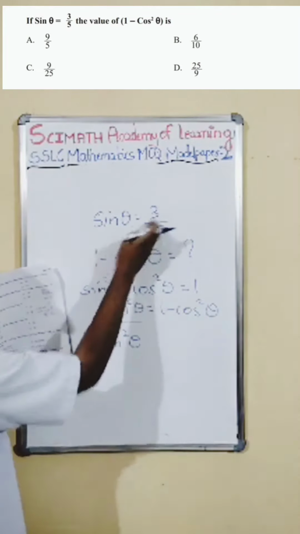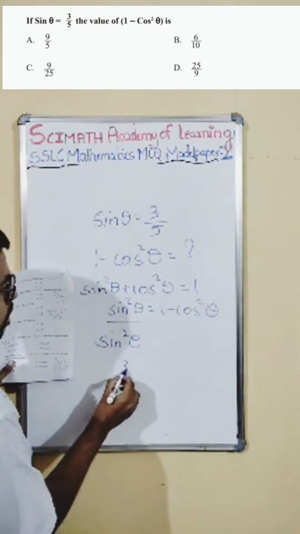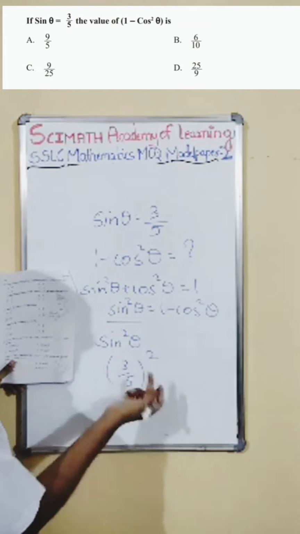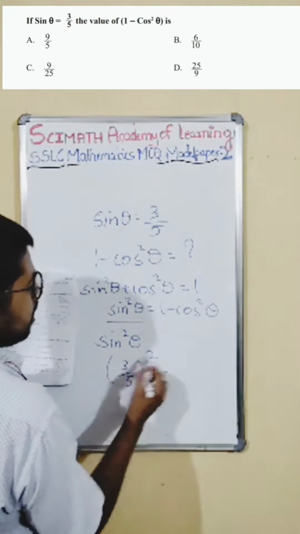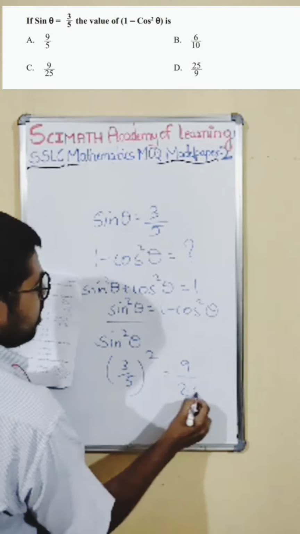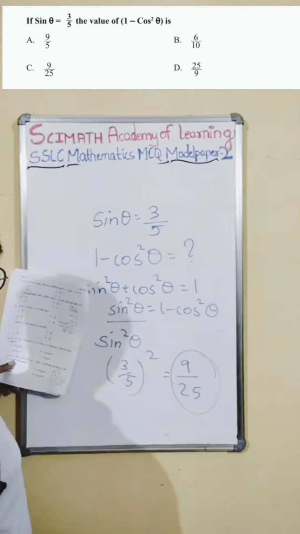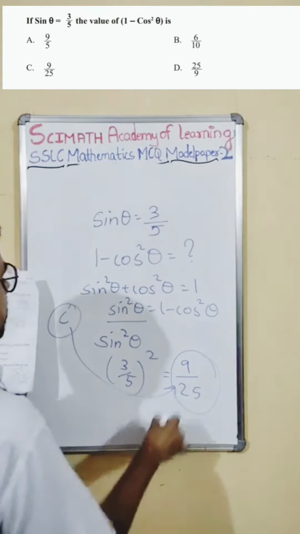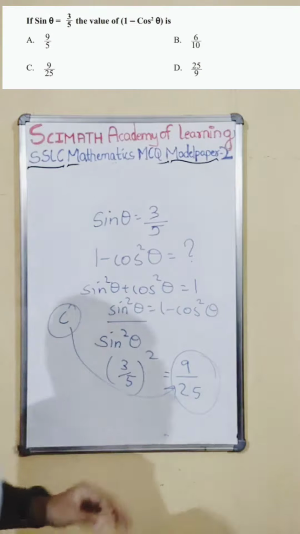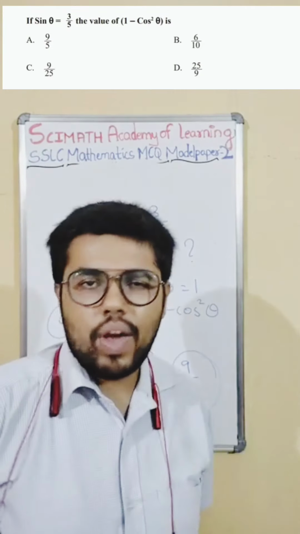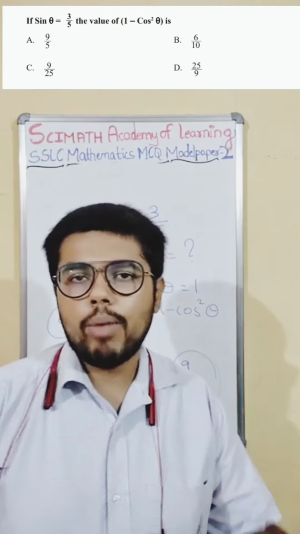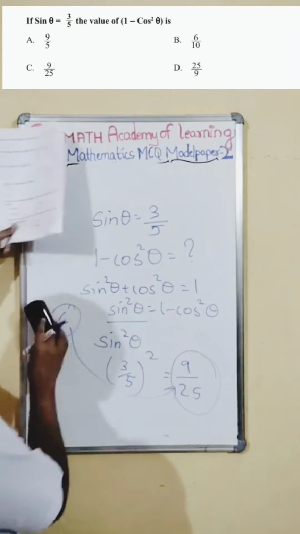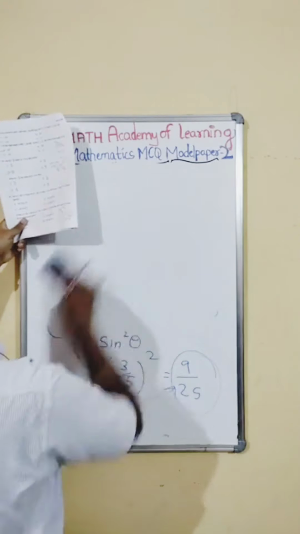So sin theta they have already given, it is 3 by 5. So I'll put 3 by 5 and I will square it, because it is a square. Then we get 3 square is 9, 5 square is 25, 9 by 25 is the right answer, and option C satisfies this answer. So if you find anything in terms of squares, it is nothing but the concept of trigonometric identities. So be very careful and solve it. Hope you understood this one. Let us quickly go to the next one.